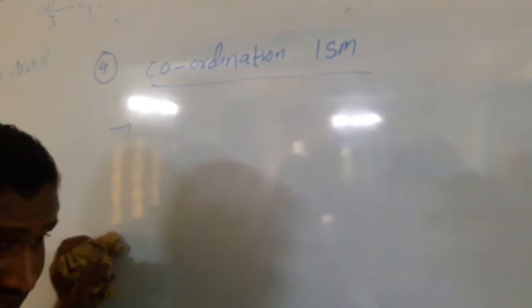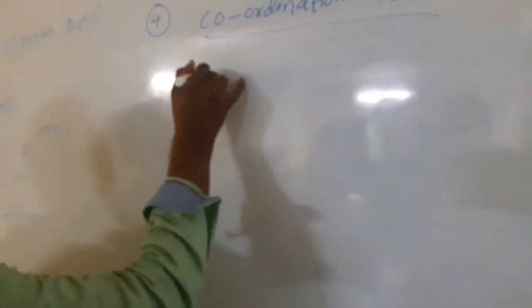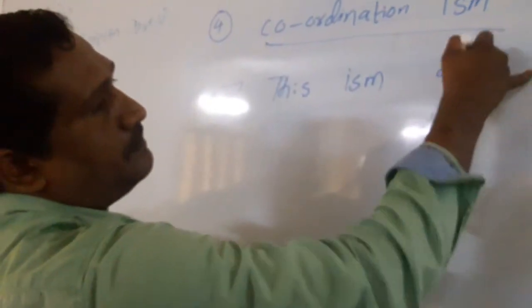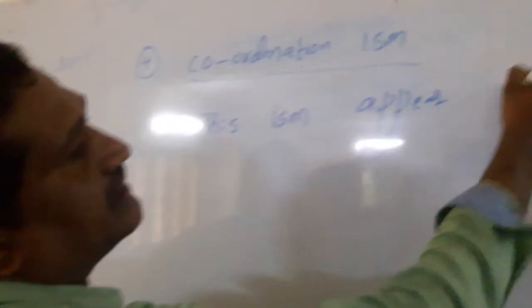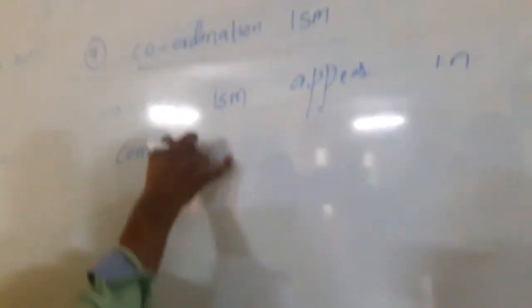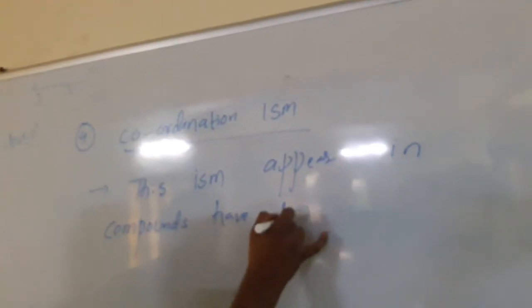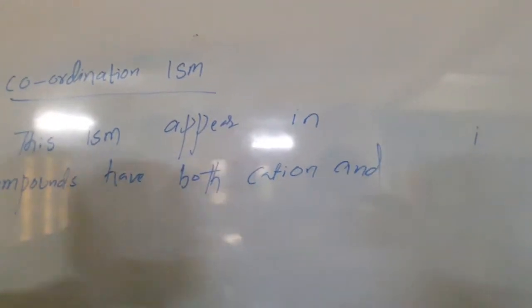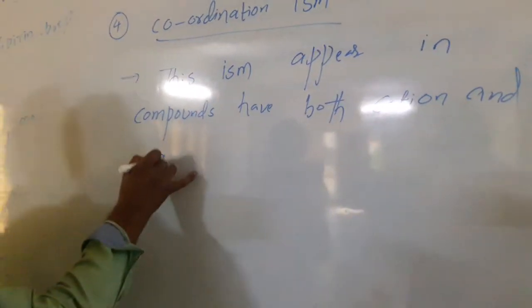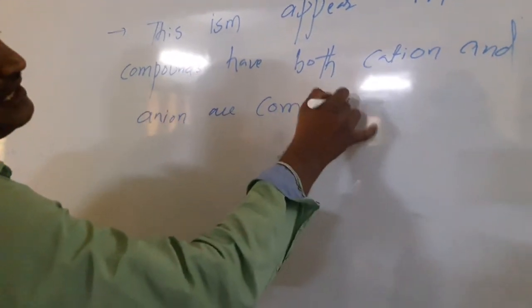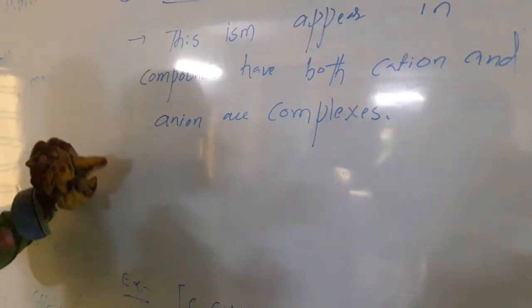Both cation and anion are present in square bracket complexes. There are no counter ions.